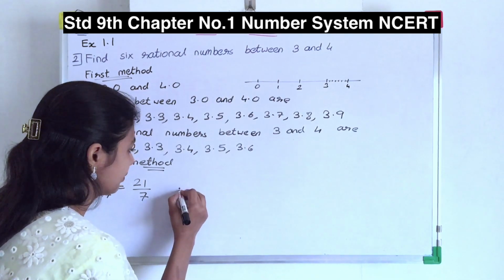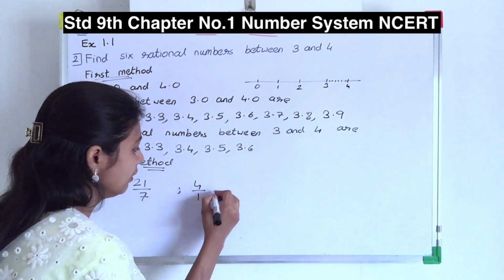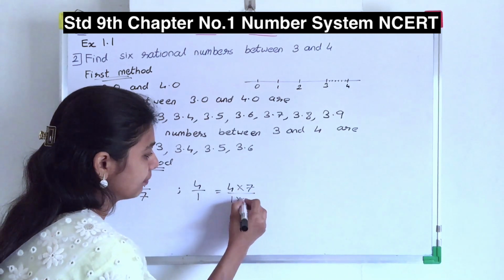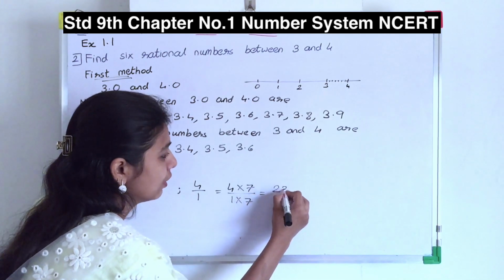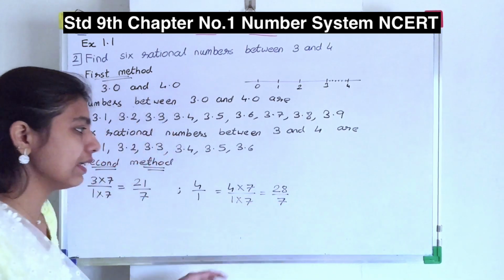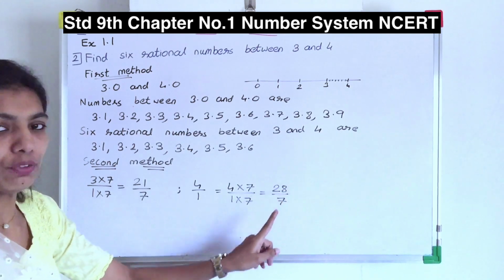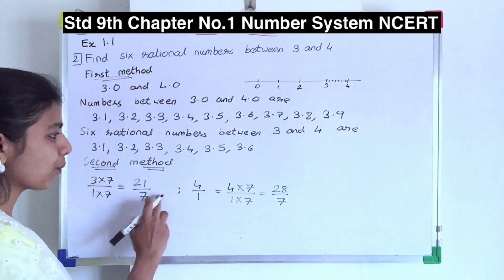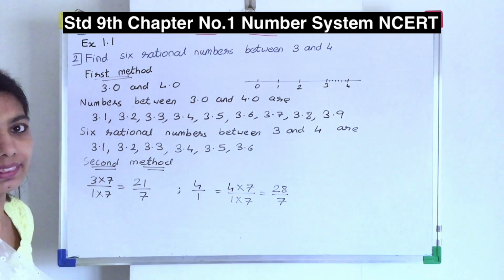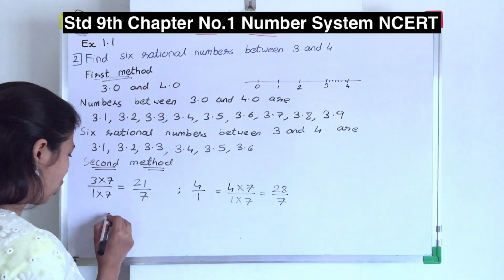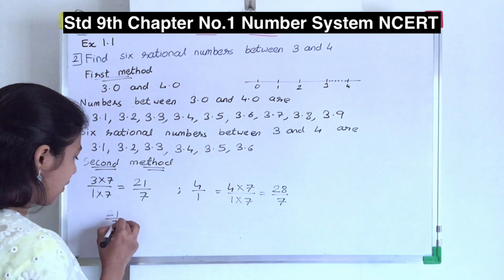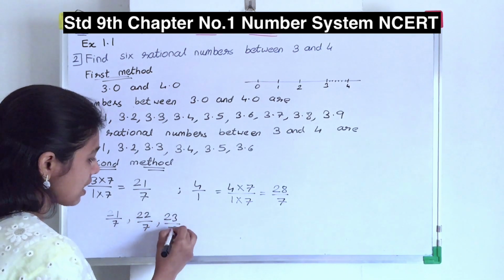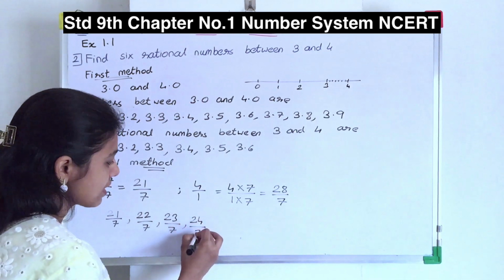Same way 4. So over here 4 upon 1. So I will multiply it by 7 on both the sides. 4 sevens are 28 upon 7. 28 divided by 7 will give you 4. Yes. Now, between those 21 upon 7 and 28 upon 7, there are n numbers. Yes. So, 21 upon 7, 22 upon 7, 23 upon 7, 24 upon 7.